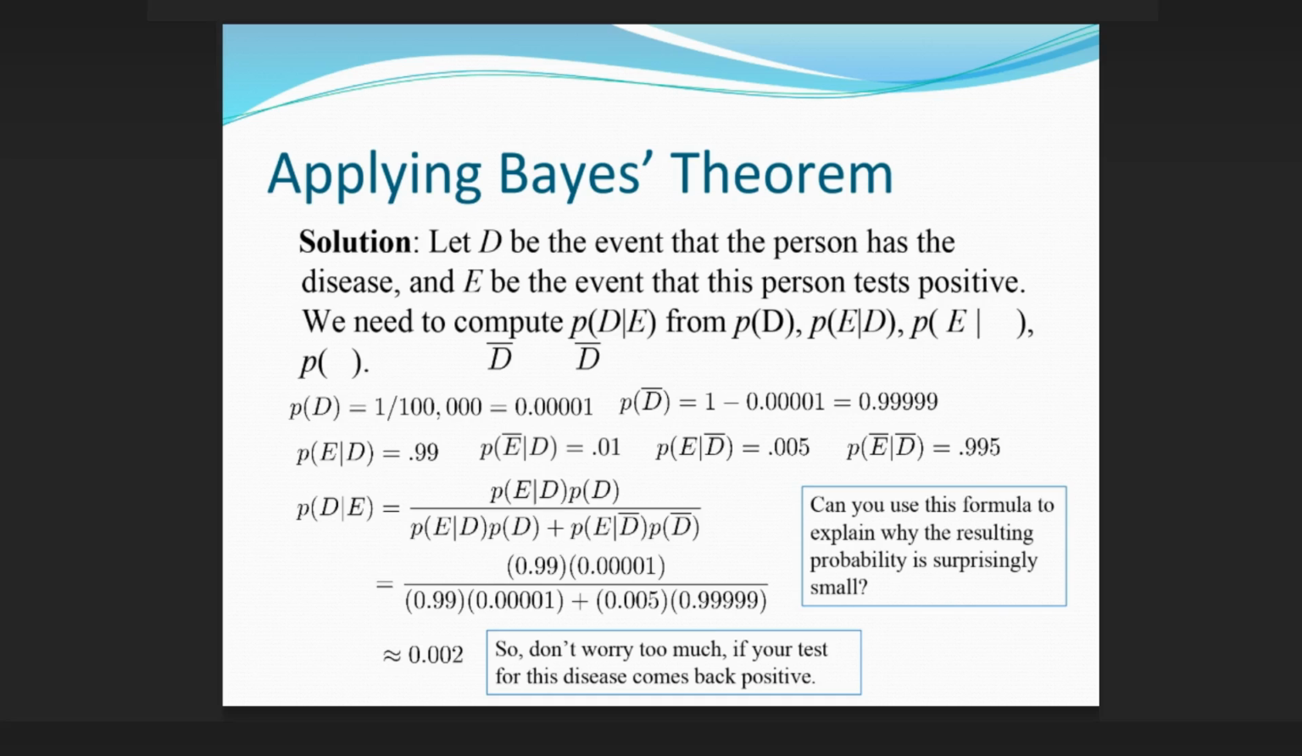Applying Bayes' theorem, solution. Let D be the event that the person has the disease, and E be the event that this person tests positive. We need to compute P(D|E) from P(D), P(E|D), P(E|¬D), and P(¬D). So, don't worry too much if your test for this disease comes back positive. Can you use this formula to explain why the resulting probability is surprisingly small?